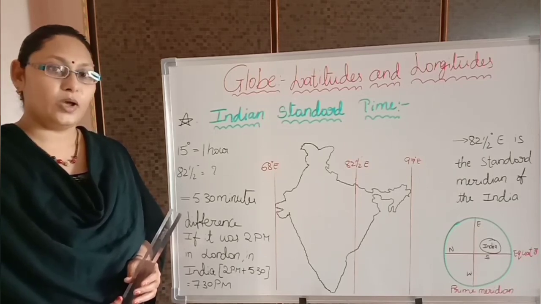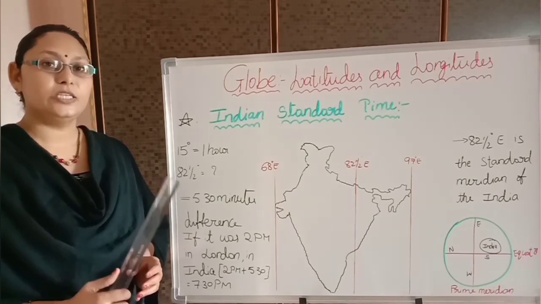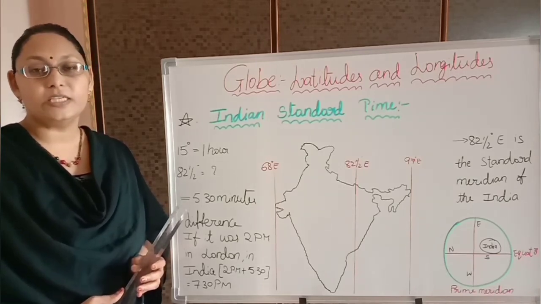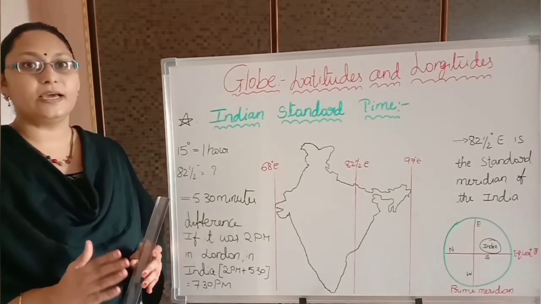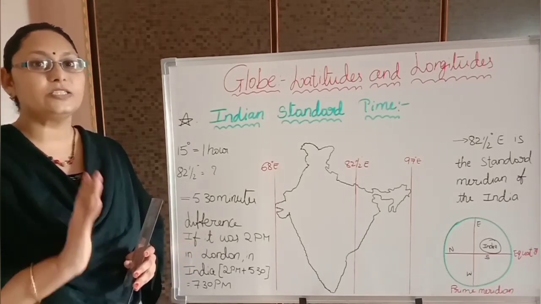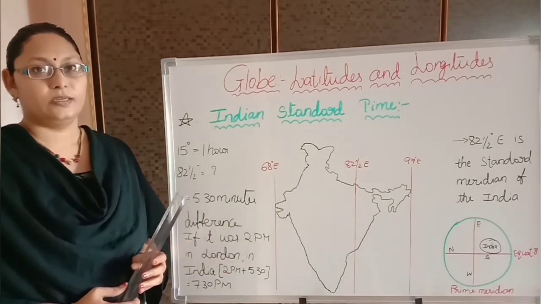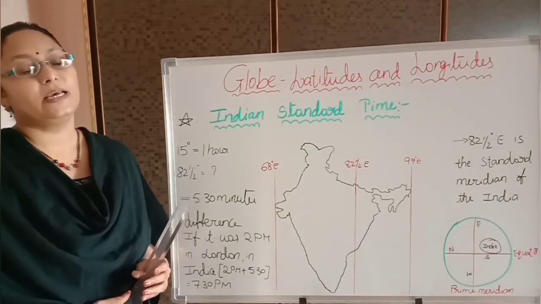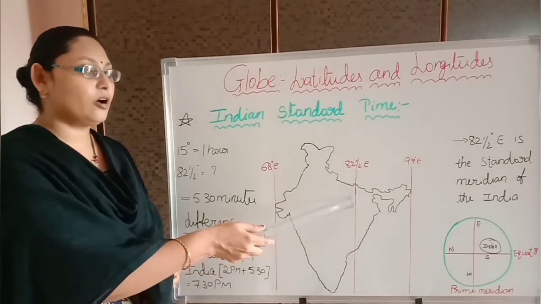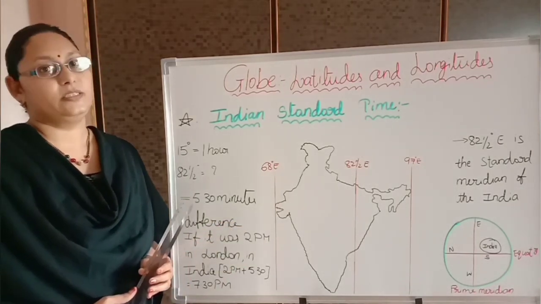Did you understand the point? So we have to calculate the time difference between the 0 meridian and the 82 and a half east meridian. We are not subtracting or adding, we are just finding the difference. How many hours difference is there from 0 to 82 and a half degrees longitude? The difference between the 0 longitude and 82.5 east longitude is 5 hours 30 minutes.